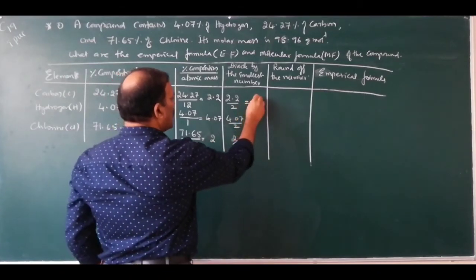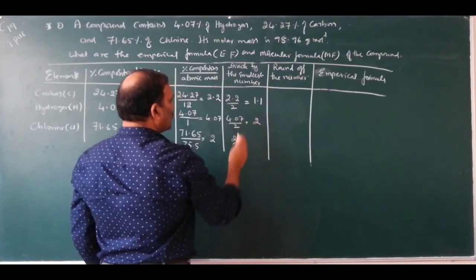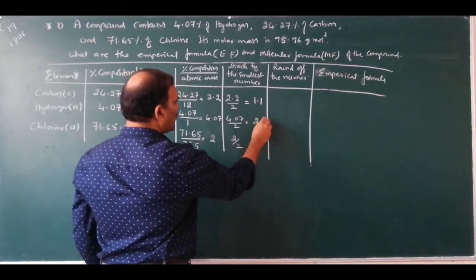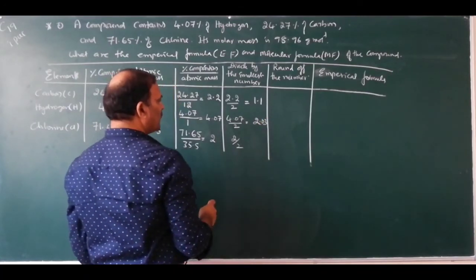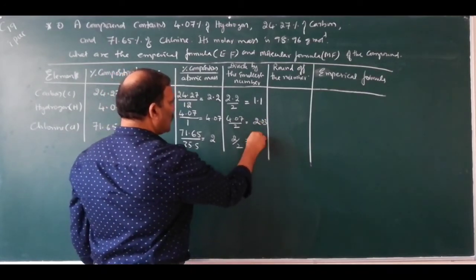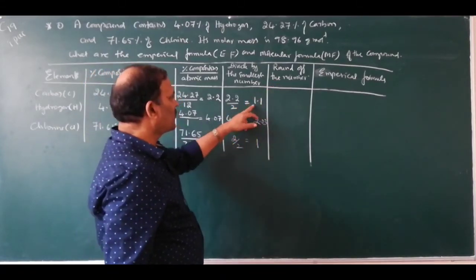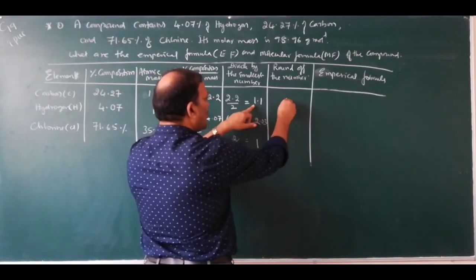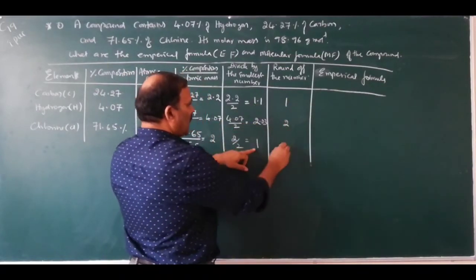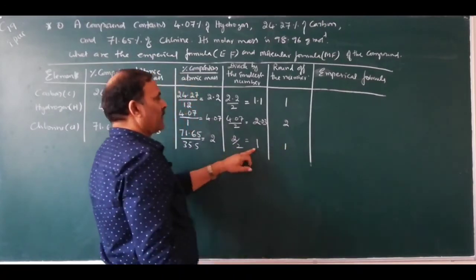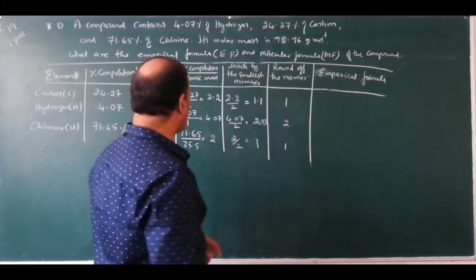So this is around 1.1, this is 2.03, this is around 1. So round off the numbers. So it is 1.1, you can write 1, 2.03, you can write 2, and this one is 1. So you will get simple whole number ratio.